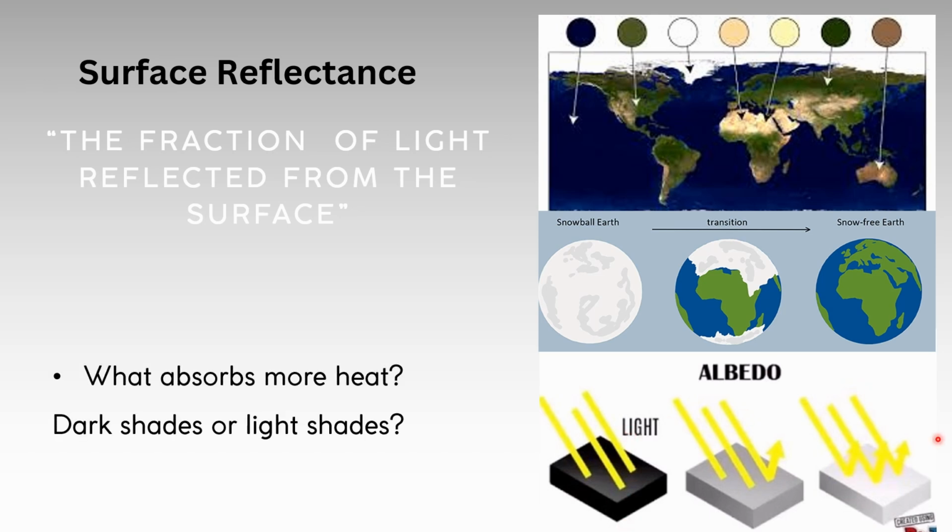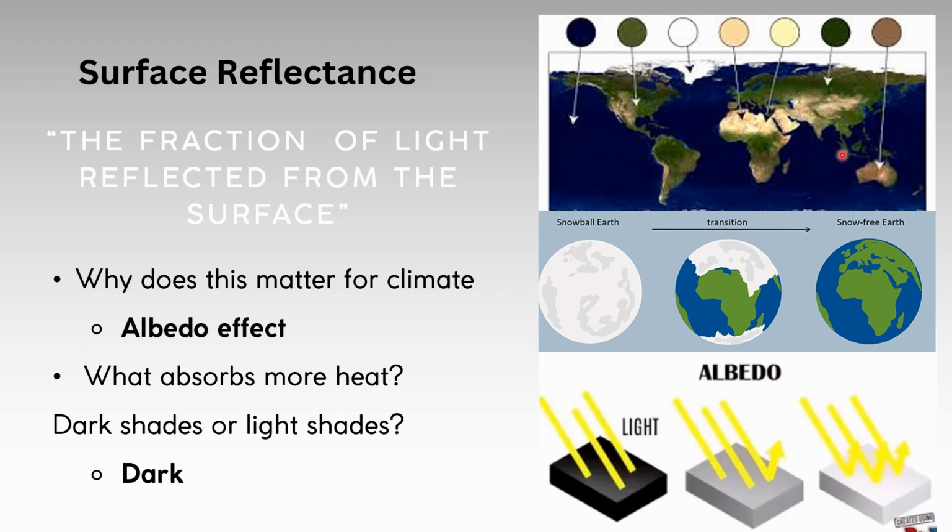Which shades do you think absorb more heat? The darker shade that reflects less, or the lighter shade that reflects more sunlight? Yes, the darker shade absorbs more heat because it reflects less sunlight.